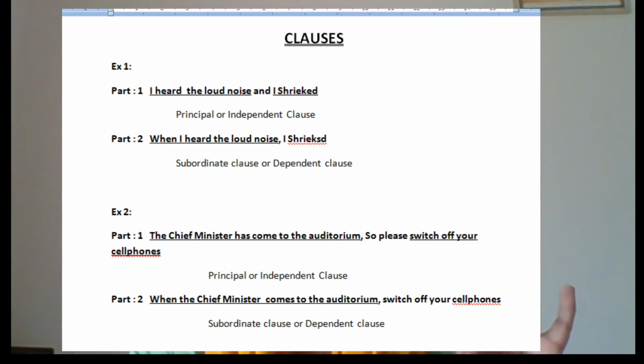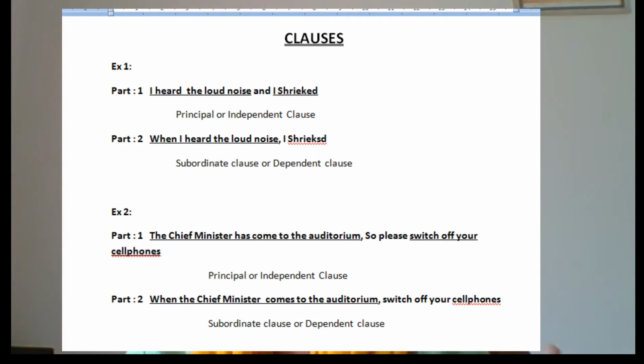One is a subject and verb combination, but it doesn't make complete sense. It depends on the main clause, that is, I shrieked, right? So this is a subordinate clause. The other one, as I discussed earlier, is: the chief minister came to the auditorium, right? It is complete. Switch off your cell phone, that is also complete, right?